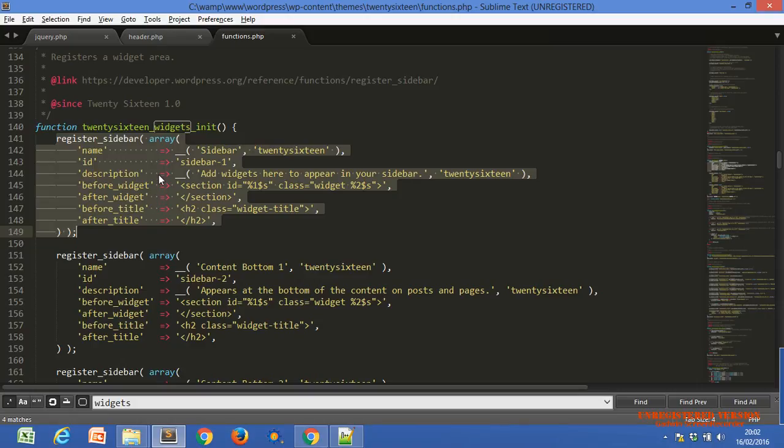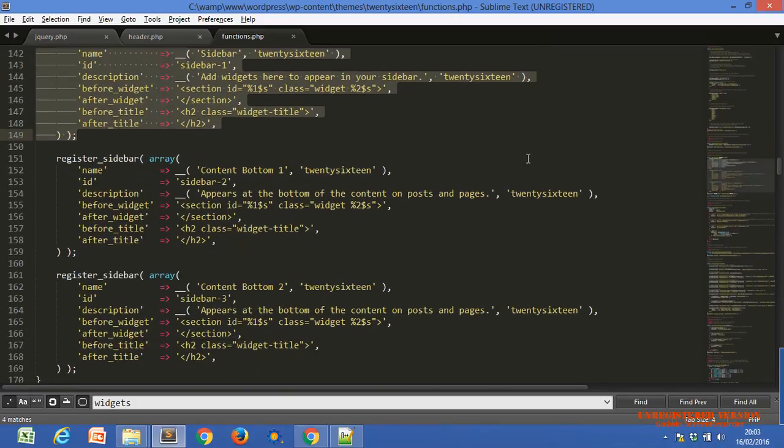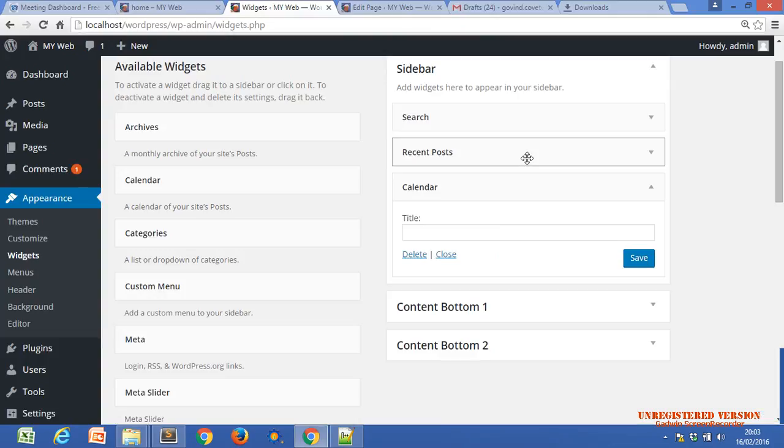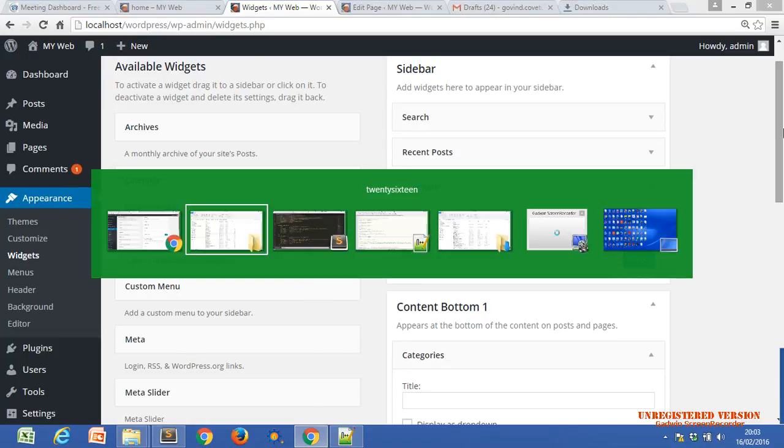This is the first widget container, with the sidebar one heading. The id is the most important thing. The widget title appears in your sidebar, register sidebar. We have three widget containers: first, second, and third. We have three containers, right? We can put any widgets into any container.